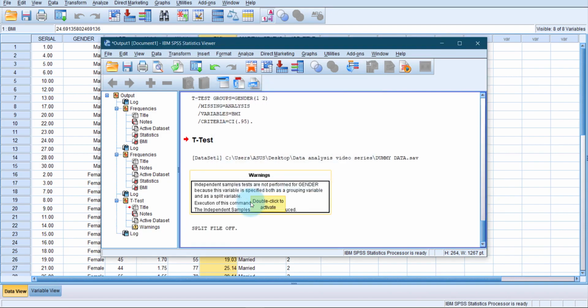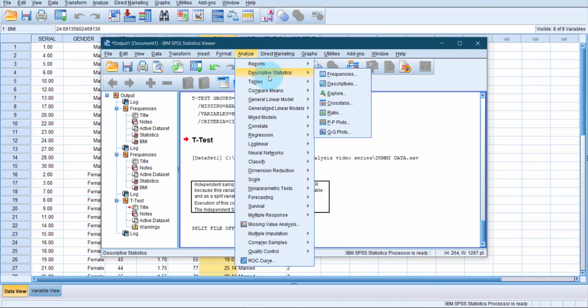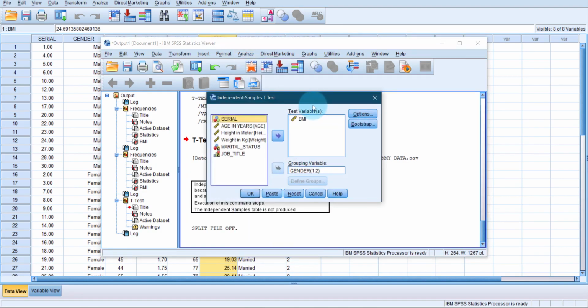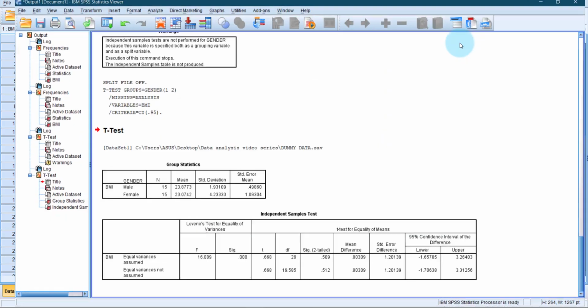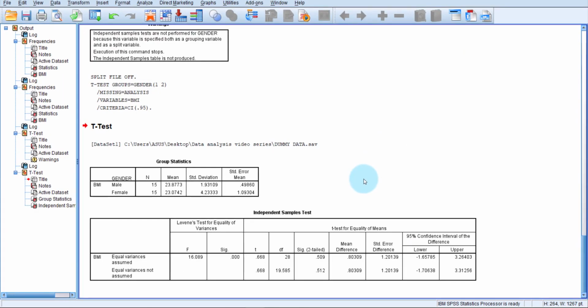Then OK. Then I have to rerun the t-test. Analyze, compare means, independent samples t-test. Everything was previously selected, so I would just click OK.